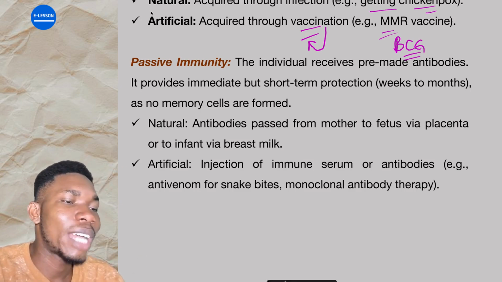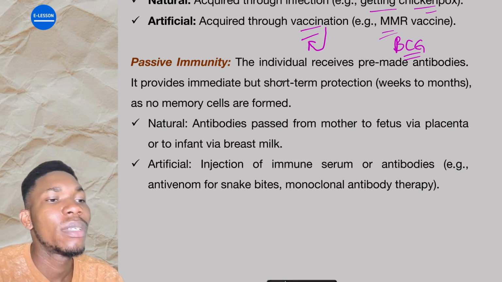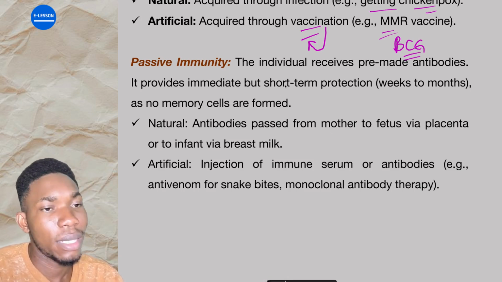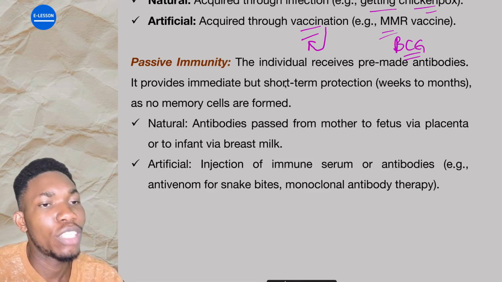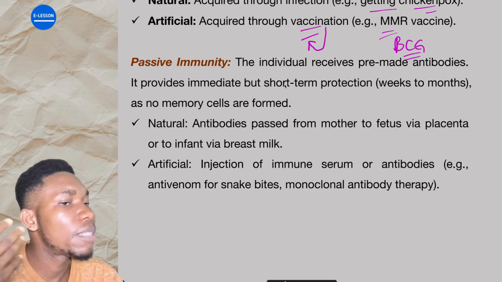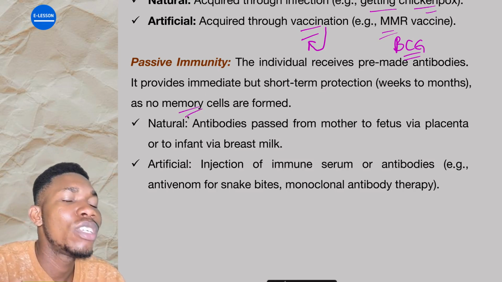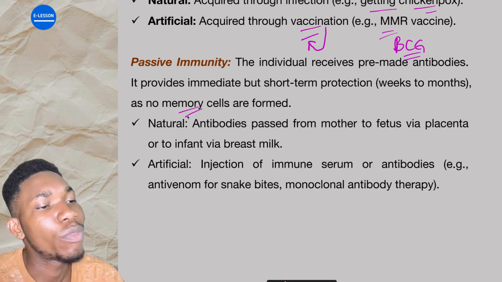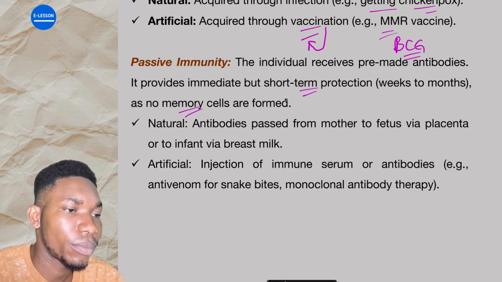For the active, now your body dey produce the antibodies and the memory cells. For passive, na pre-made, like they don already make am for ground. No be say na your body dey make am, like the one they don already make, you dey take am in. That is passive. Are you getting it now? And there is no memory cell, so you cannot even remember whether this kind of thing happened before or not. But it provides immediate but short-term protection.